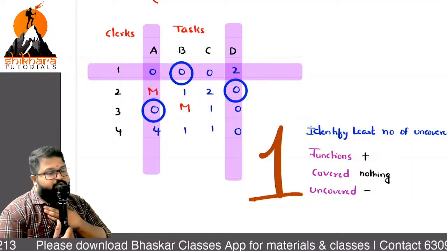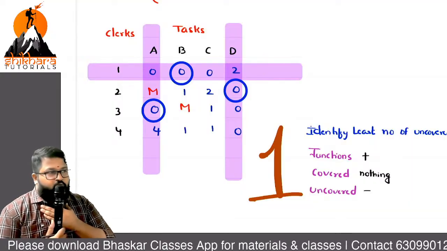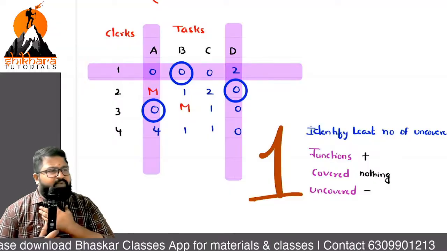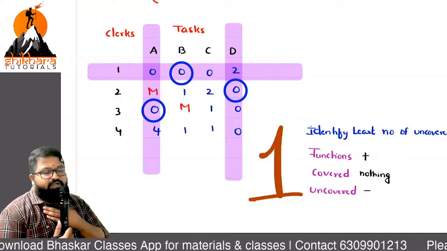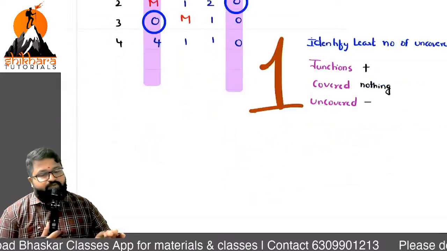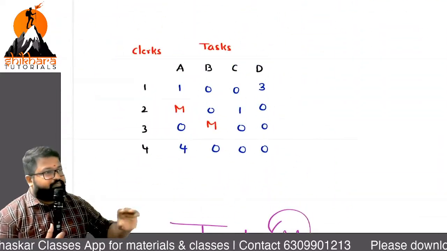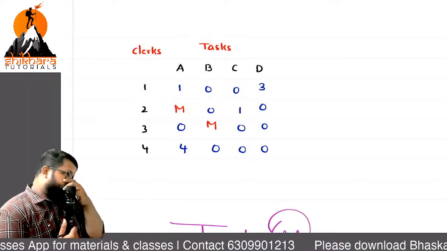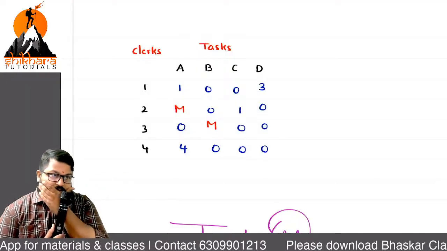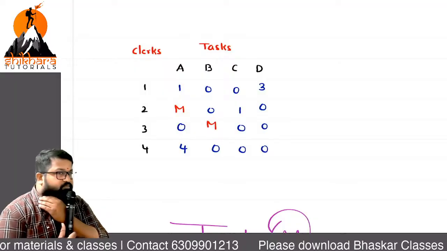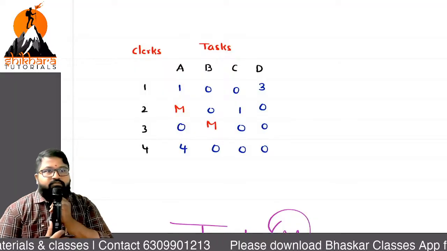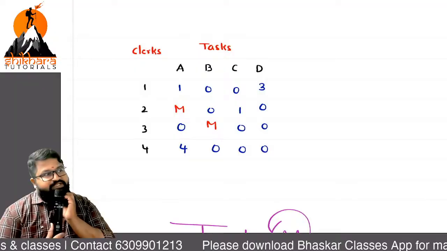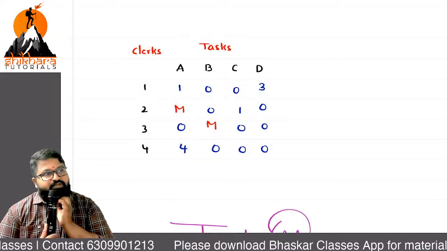1 0 0 3, 1 2 0 0, 1 0 and 4 0 0 0. So this will be the matrix. Is there any change between your matrix and my matrix? Any change? No change. Okay.